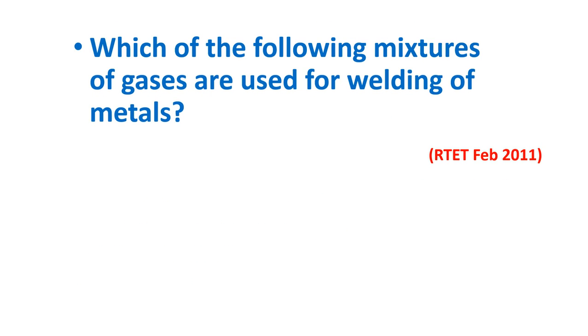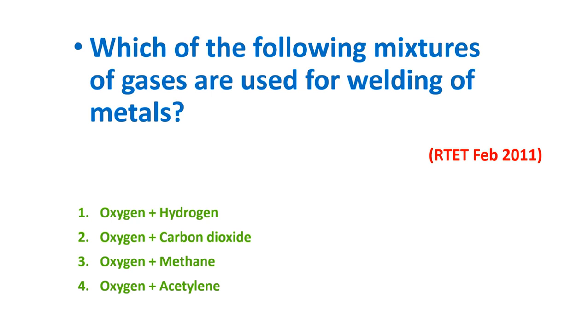Which of the following mixtures of gases are used for welding of metals? Oxygen plus hydrogen, oxygen plus carbon dioxide, oxygen plus methane, oxygen plus acetylene. The answer for the question is oxygen plus acetylene. This mixture of gases is used for welding of metals.